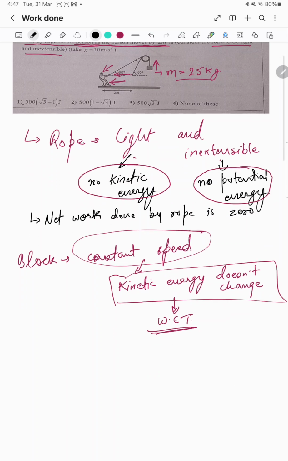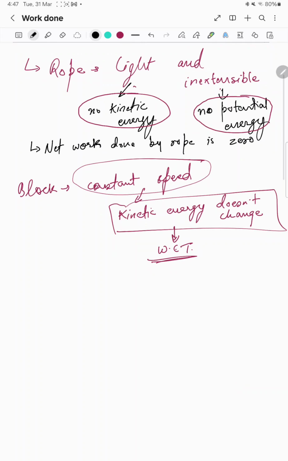Now I am going to draw the FBD of the man and the block. Here we have the block. On the block there are basically two forces: the tension force from the light string, and the gravitational force.